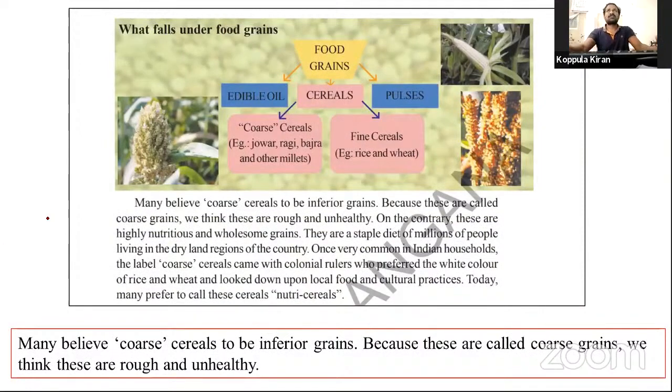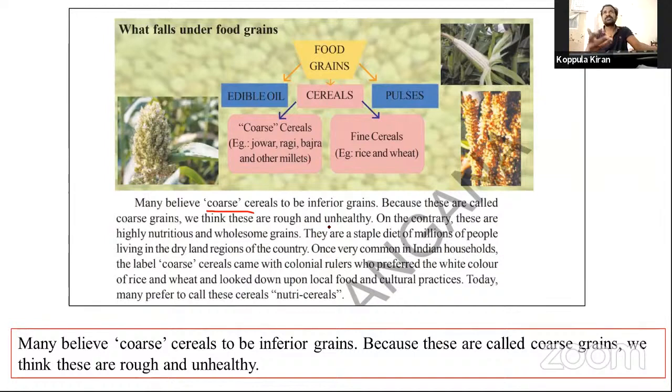So what are the food grains? See this picture. Food grains, edible oil and pulses. There are two types of food grains. Cereals, again coarse cereals, which we have discussed already in yesterday's class: jowar, ragi, bajra and other millets, and fine cereals. These are coarse cereals. In early days, most of the people neglected these crops, ragi, jowar, bajra.